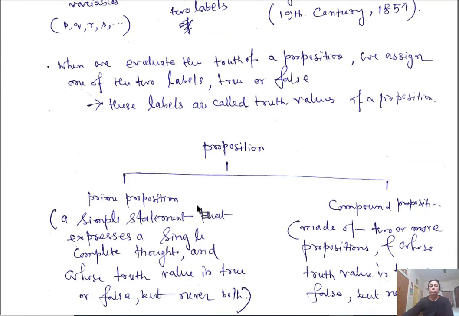There are two types of propositions, prime propositions and compound propositions. A prime proposition is a single statement, a simple statement. A compound proposition is made of two or more propositions. The truth value is either true or false, but not both, for prime propositions as well as for compound propositions. So propositions are of two kinds: prime propositions, a single statement, and compound propositions, consisting of more than one statement.